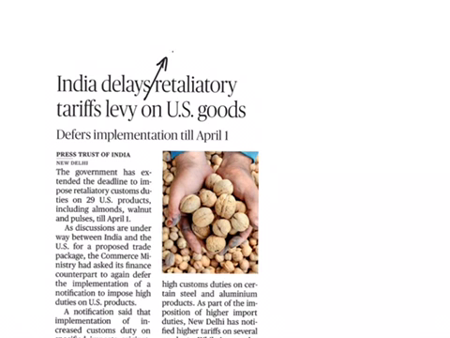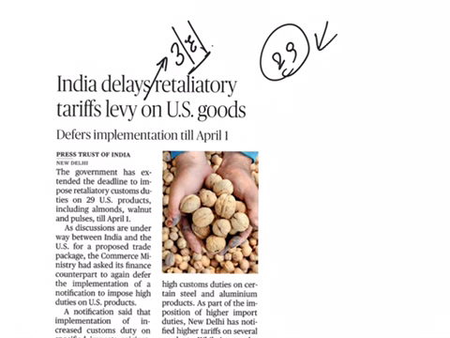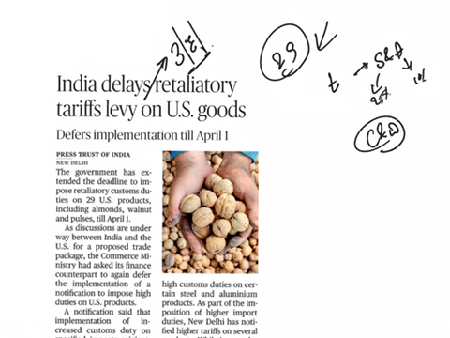The next article is "India delays retaliatory tariffs levy on US goods." This comes under GS paper 3 under the topic of economy and effects of liberalization. This article is all about how India has notified higher tariffs on 29 items that were being imported from the United States, and this was in retaliation against the United States announcement on imposing tariffs of 25% on steel and 10% on aluminium items imported from all countries except Canada and Mexico, in order to compensate for the loss of their revenue.